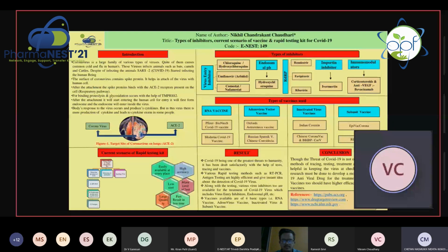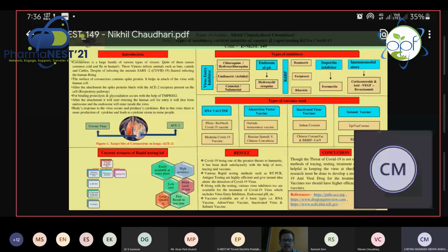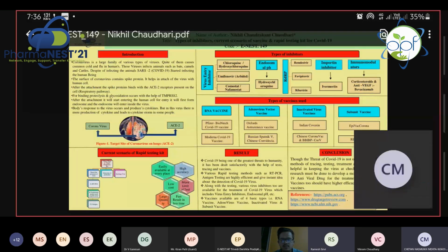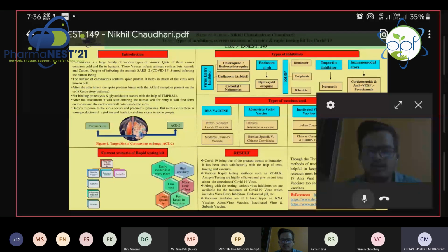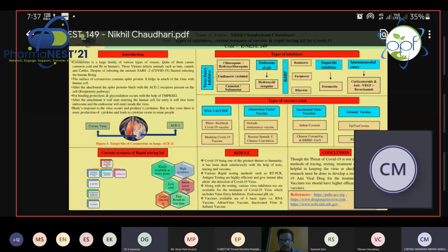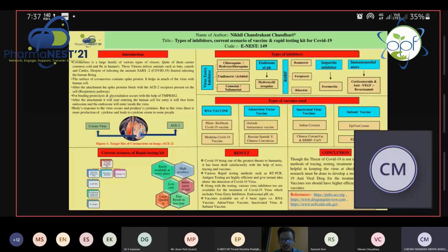I cannot see the poster, but I can start my presentation. In my laptop it's open, so I cannot see whether the evaluators can see the presentation. Is it visible to you? Yes, it is visible. Okay, yes, it's clear. Nikhil, you can start your presentation.